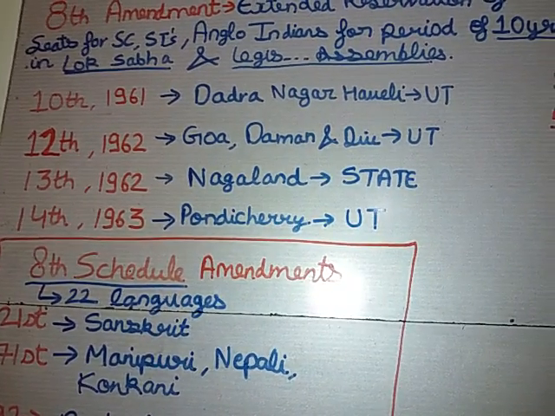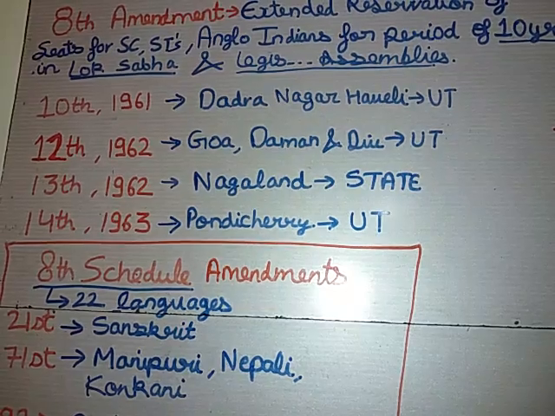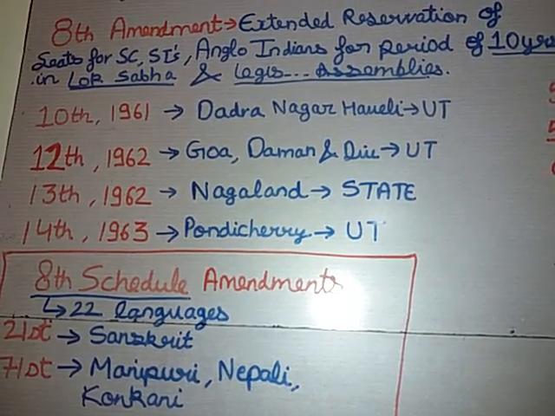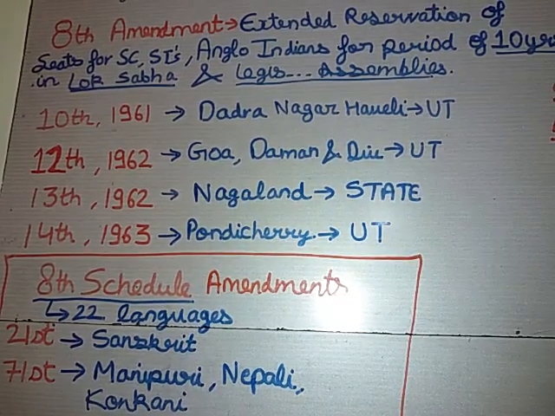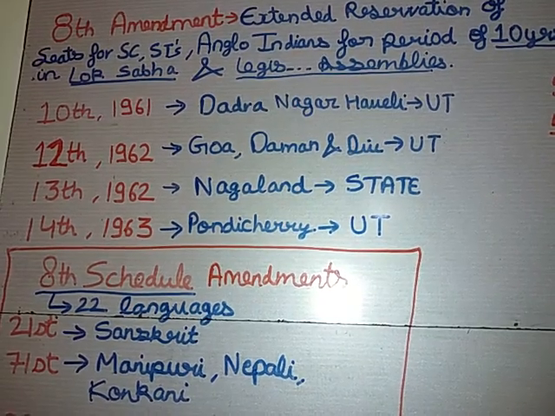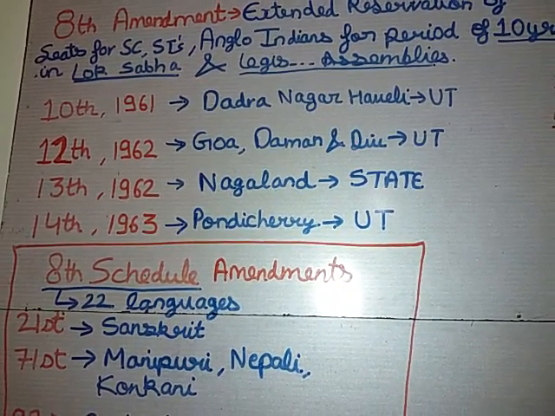A question can also come that Pondicherry has how many districts? It means it comprises of how many districts? So the answer is 4. The 4 districts which are mentioned in Pondicherry are Yanam, Mahe, Karaikal and Puducherry. These are the 4 districts of Pondicherry.